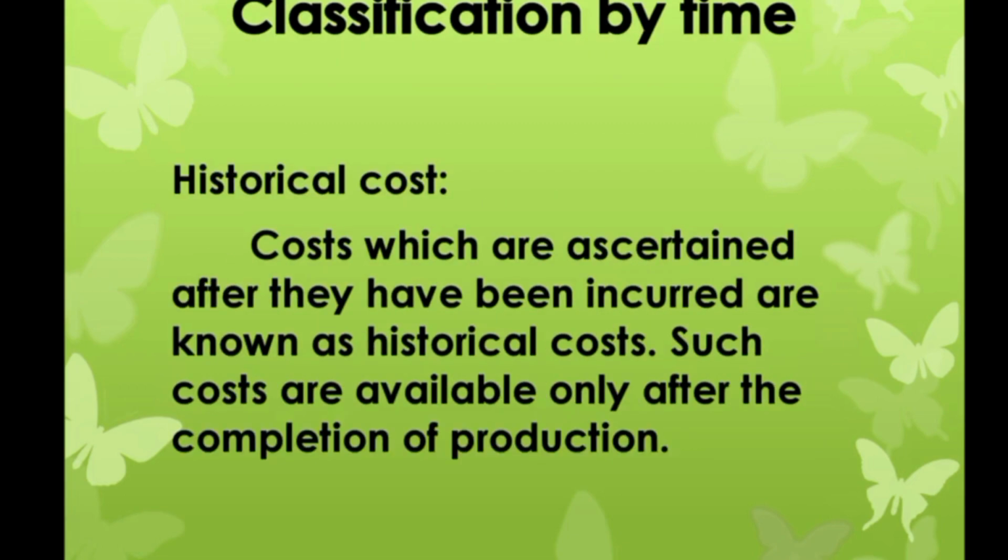Next, classification by time. On the basis of time, costs can be classified into two categories. They are historical cost and predetermined cost. Historical costs, which are ascertained after they have been incurred, are known as historical cost. Such costs are available only after the completion of production. And predetermined costs, which are determined even before they are actually incurred, are called predetermined cost. These costs are also known as estimated cost.